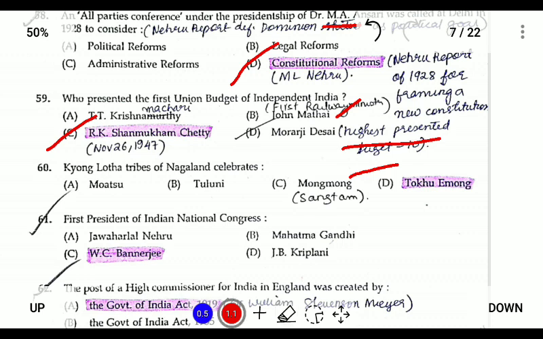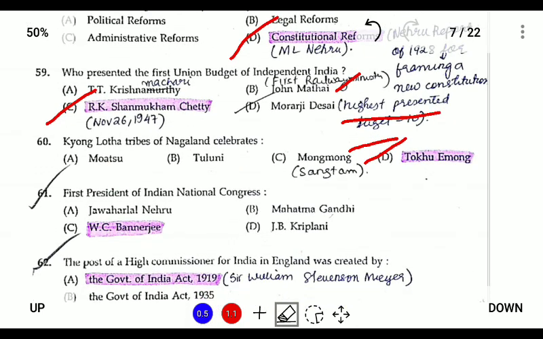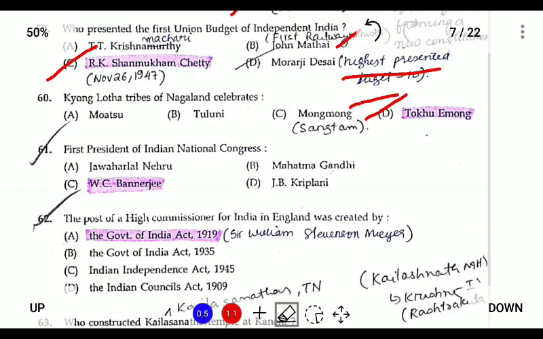Question number 60. Kyong Lotha tribes of Nagas celebrate Tokhu Emong. Mongmong is celebrated by the Sangtam, Tuluni is celebrated by the Semas, and Moatsu is celebrated by the Aos. So the Lothas celebrate Tokhu Emong. Question number 61. The first president of the Indian National Congress was Womesh Chandra Banerjee in 1885 in Mumbai.